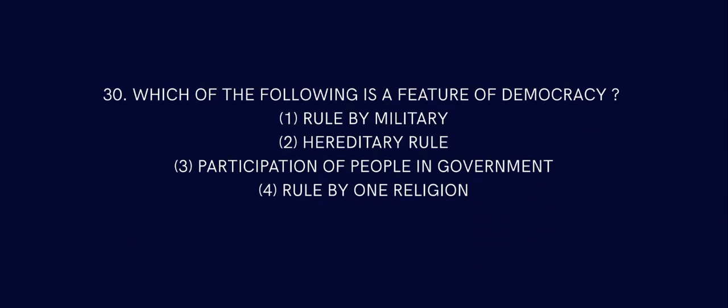Question number 30. Which of the following is a feature of democracy? Rule by military is a feature of dictatorship. Hereditary rule is a feature of monarchy. Participation of people in government is the feature of democracy.